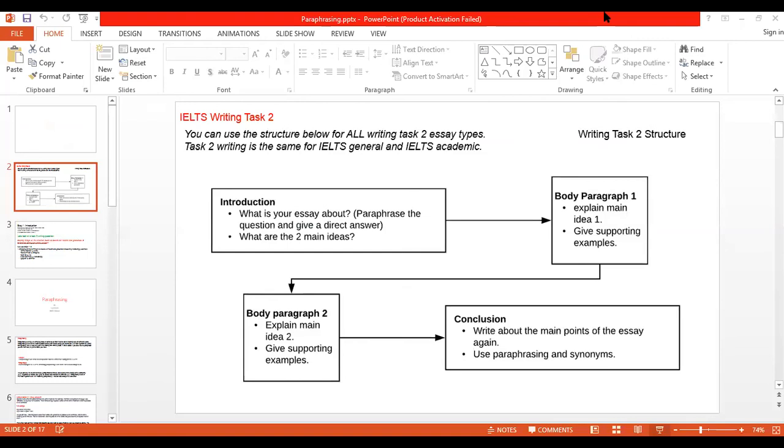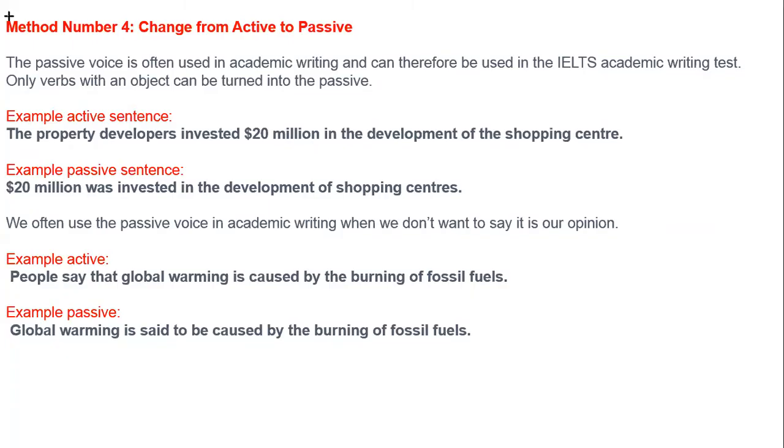The fourth method we want to study here is active into passive. If a sentence is in active form, you can change it into passive form. Clear? For example, the property developers invested 20 million in the development of the shopping centers. This example is active.